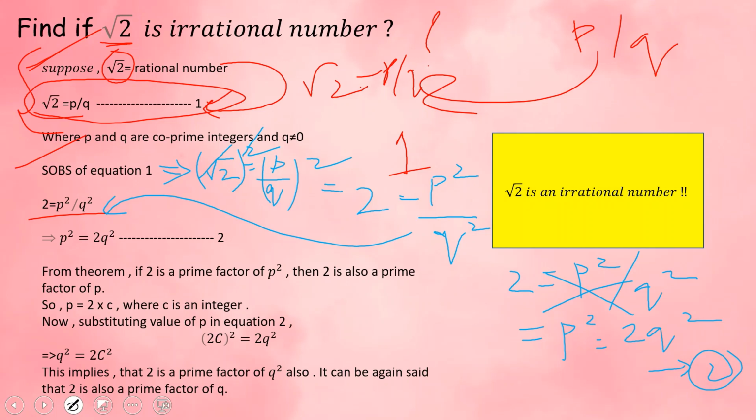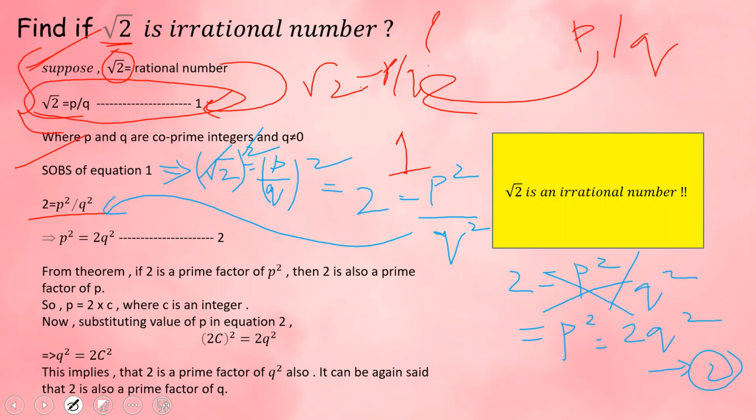Now we have a very important theorem of irrational numbers which states that given p is a prime number and a square is divisible by p, where a is any positive integer, then it can be concluded that p also divides a.